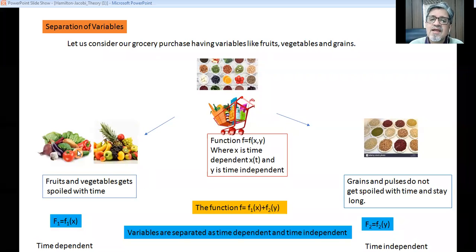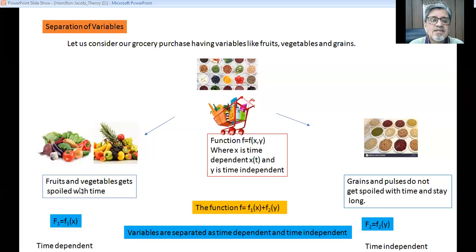So we segregate into two parts because fruits and vegetables do not stay long. They have to be consumed, and their freshness depends upon time. While grains and pulses remain preserved as they are for a long time. So pulses and grains do not spoil with time. So you can put them in a jar in our kitchen. But vegetables and fruits do not remain fresh for a long time.